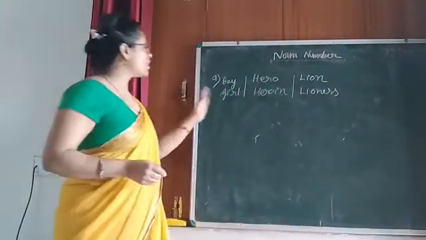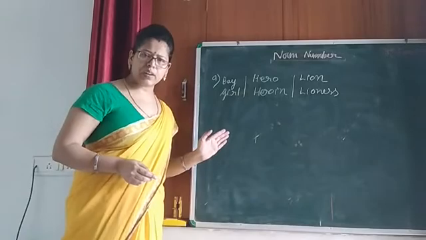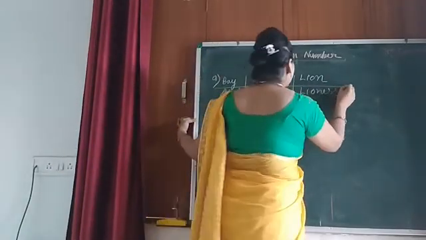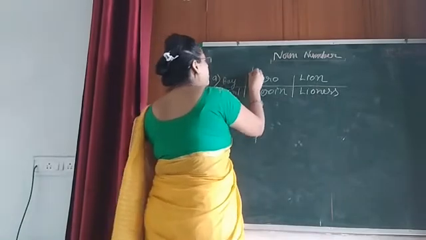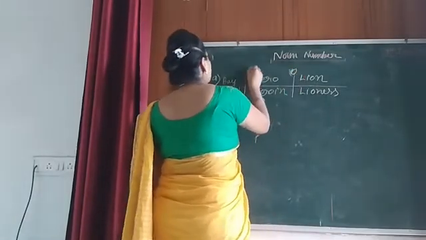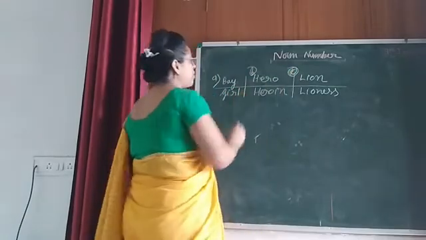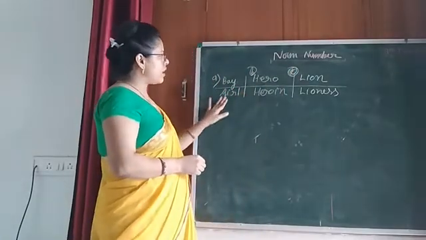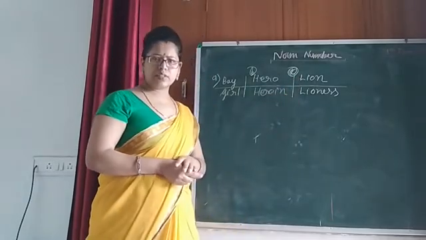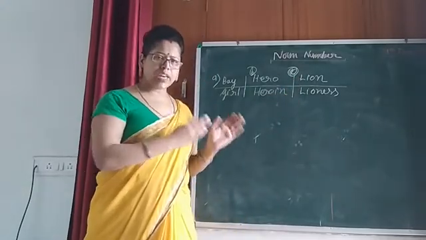What do you observe here? Now compare the words I have written in every pair. Just observe here. Just compare. Boy, girl, hero, heroine, lion, lioness. What do you get here?